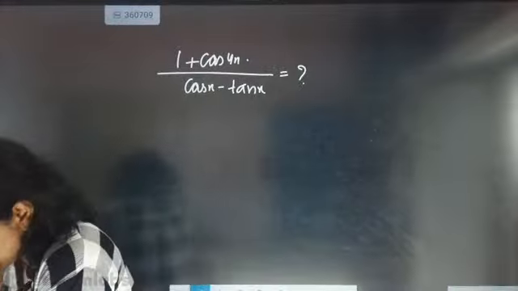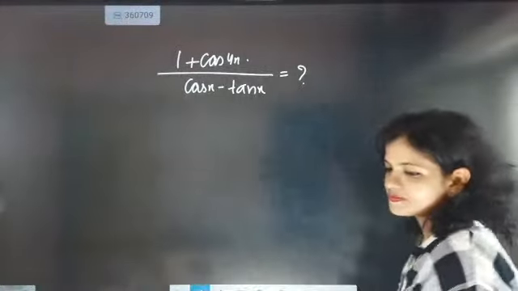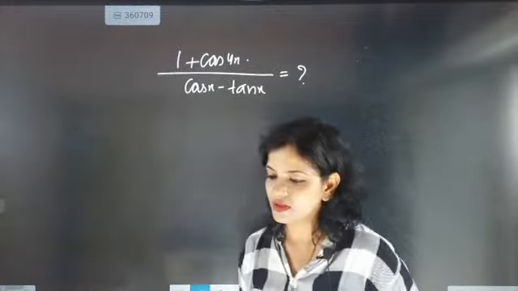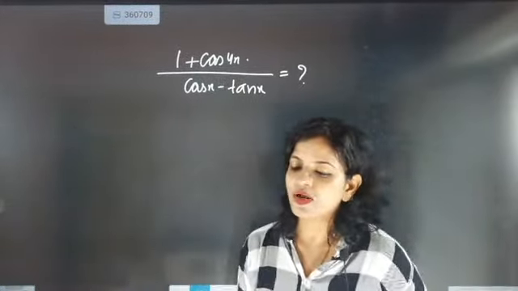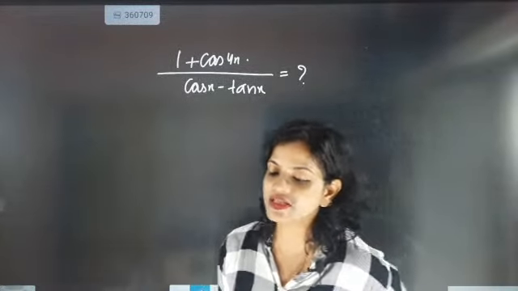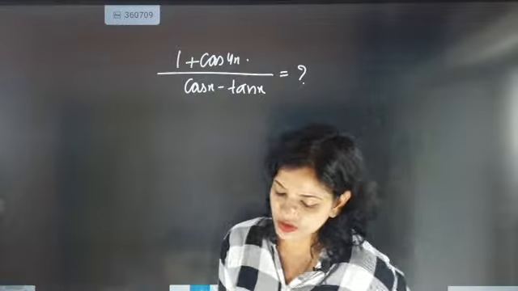Cos x minus tan x will be equal to what? Solve it.